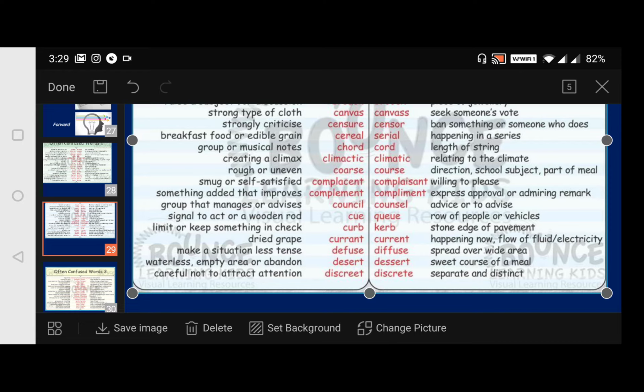And coming to desert. This we have covered. Desert in the sense waterless, empty area, or abandoning is also called deserting. That is also what? Abandoning. And this dessert is sweet course of a meal. We say it as dessert. Okay. Now coming to